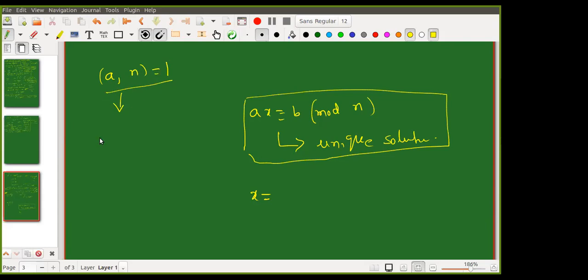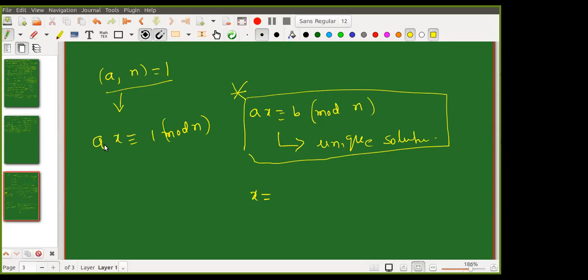So look at this. First of all, can you tell me, is it true that this also has a solution for any B? Okay, so sometime we'll keep this aside. A comma n GCD 1, I'm telling that Ax equal to 1 mod n has a solution. What is the solution? A inverse, some multiplicative inverse. What we are saying is that A has a multiplicative inverse modulo n.